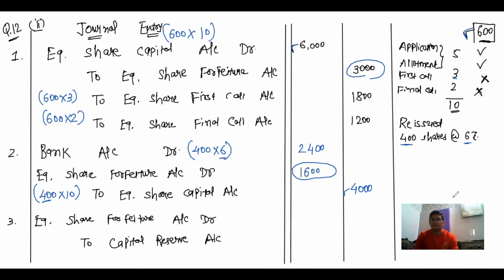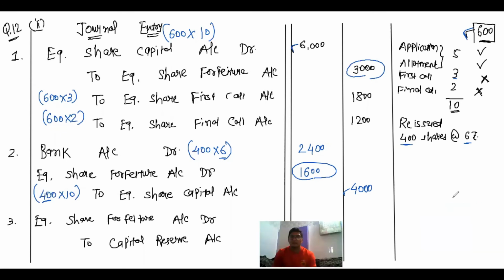And in the third journal entry, generally this third amount is the difference between the first amount in forfeiture and the second amount of forfeiture. But now in the first journal entry, the company had forfeited 600 equity shares, but the company has reissued 400 equity shares.